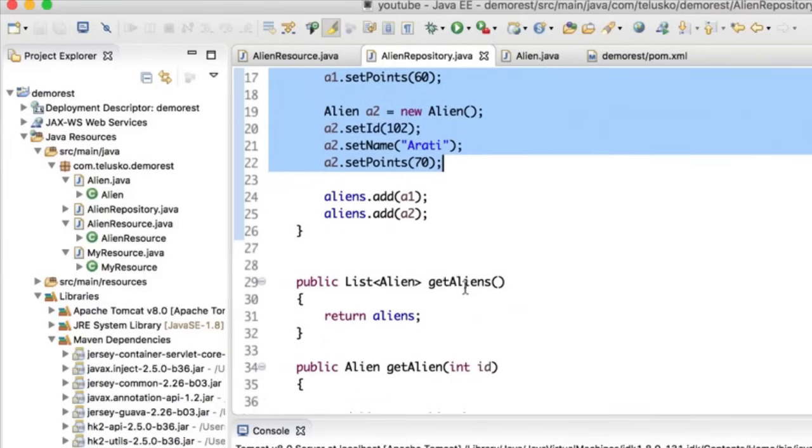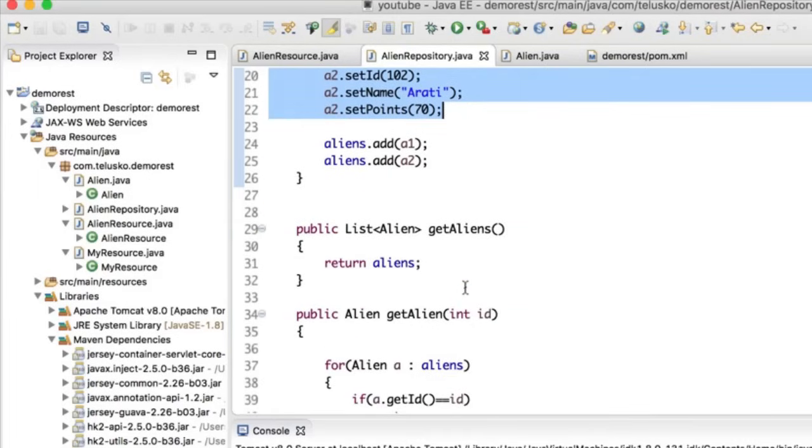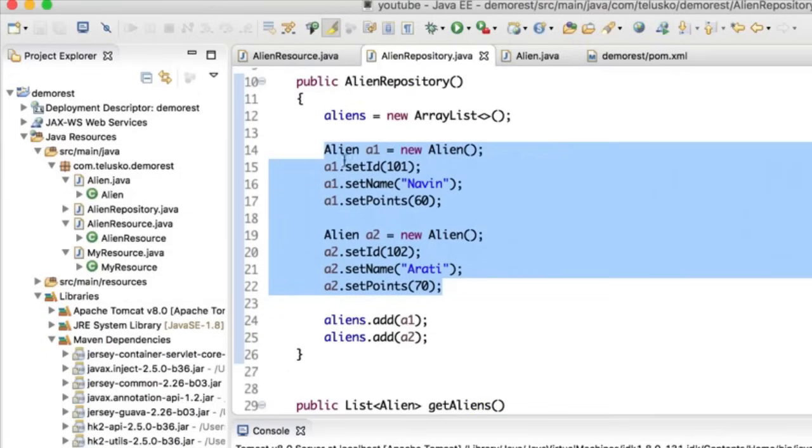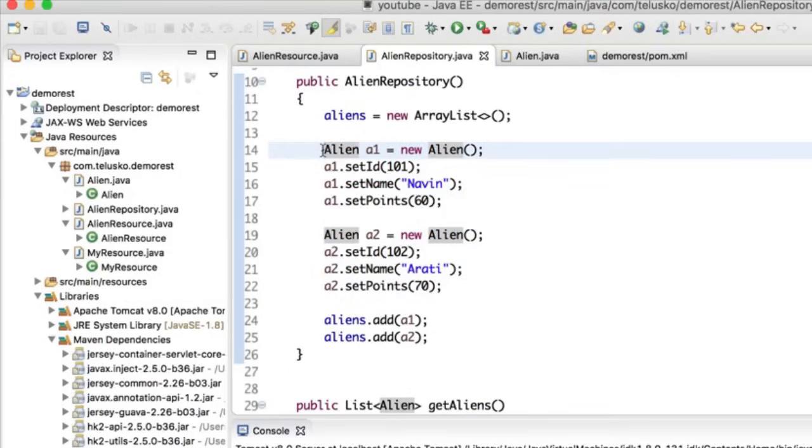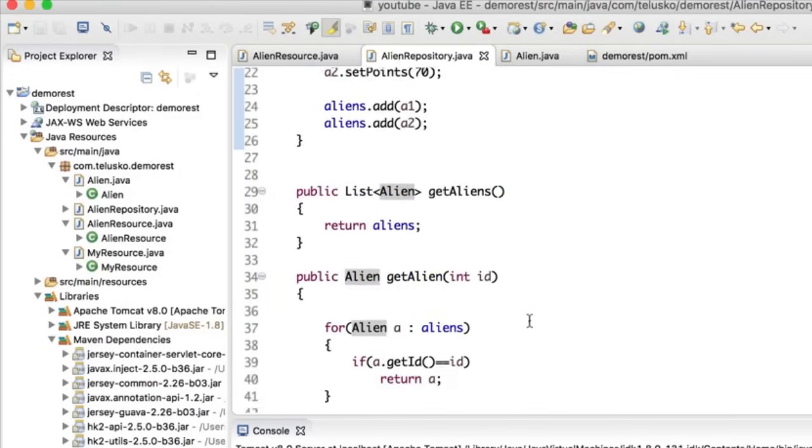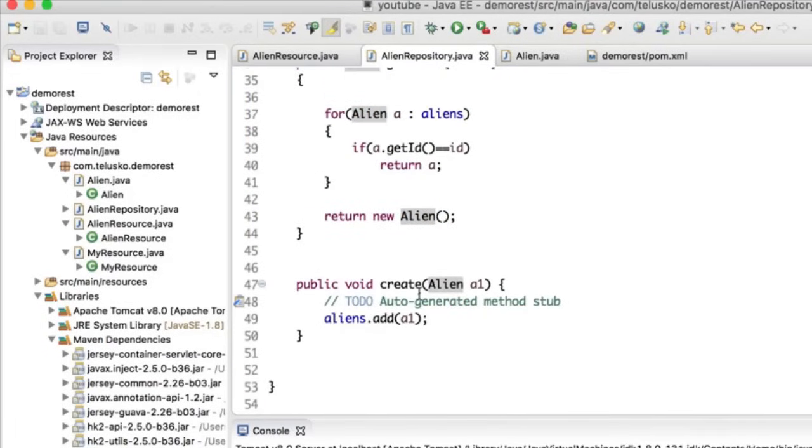Now logically, what we should be doing is storing this data in a database, right? So when you fetch data, this data should be coming from the database, and when you save data, for example, when I say create, this should be stored inside the database, and unfortunately I have not written any code for that. Now let's make it real. Why work with a fake database or a fake repository? Let's work with a real database so that you can actually feel that thing, when you save data in a database, when you fetch it, and all those things.